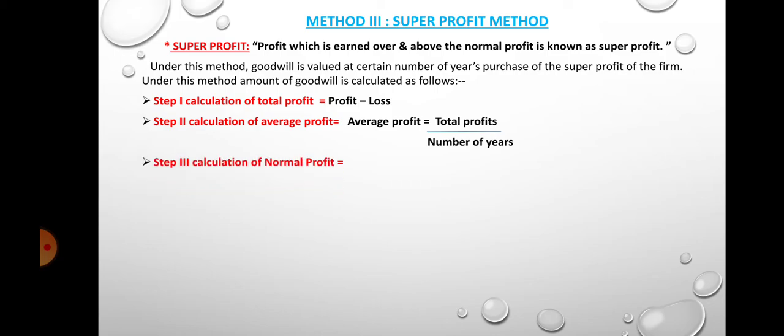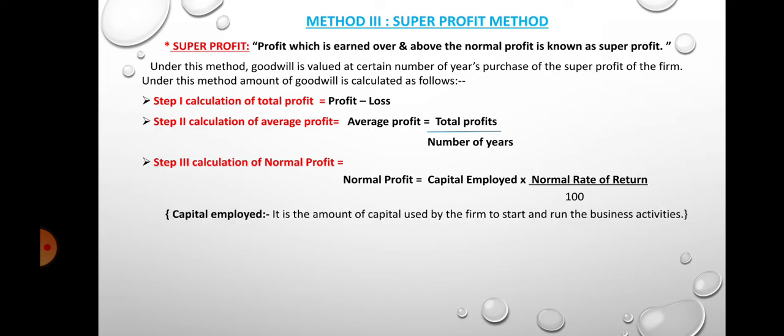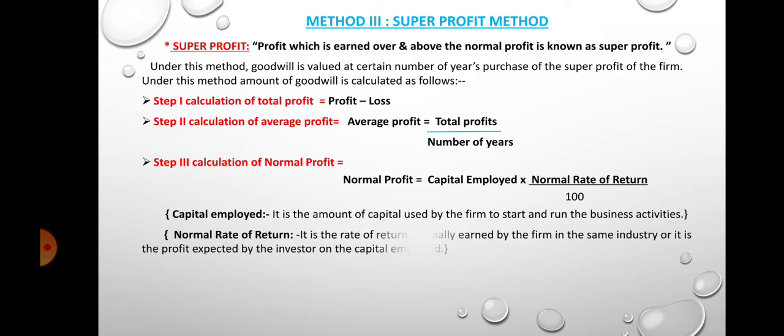Third step, calculation of normal profit. Normal profit is equal to capital employed into normal rate of returns divided by 100. Capital employed is the amount of capital used by the firm to start and run the business activities.